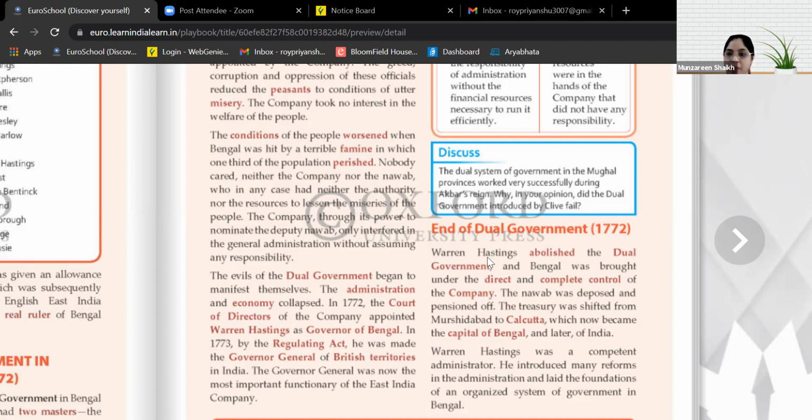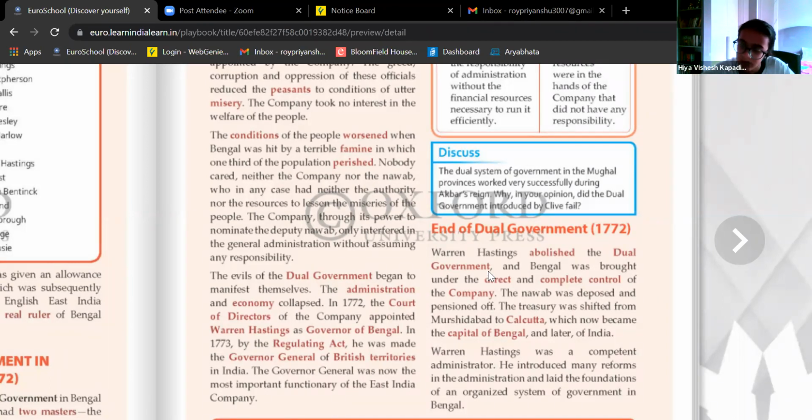Warren Hastings abolished the dual government. This is very important. That's the reason I told you to underline the name Warren Hastings, because he played a very important role. What did he do? As soon as he became the governor of Bengal, he abolished this dual government.